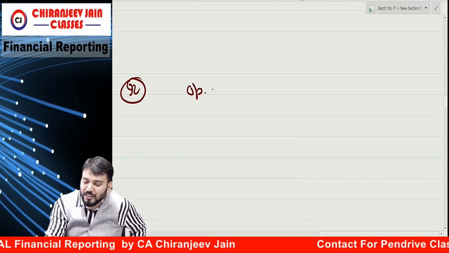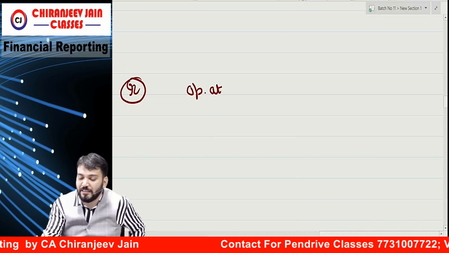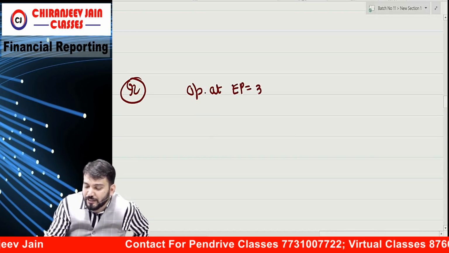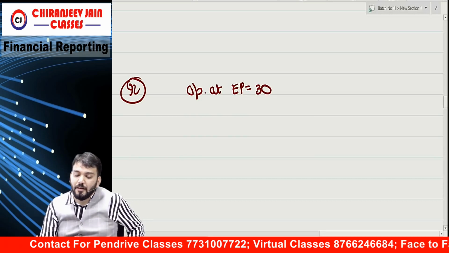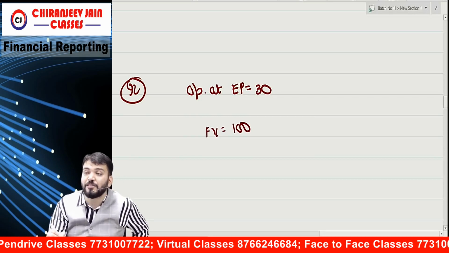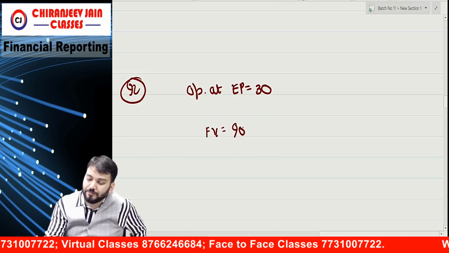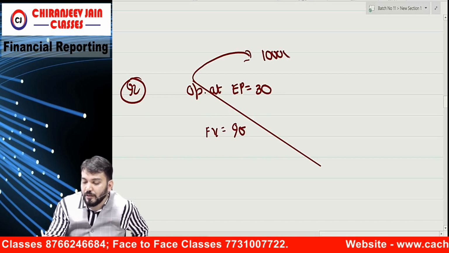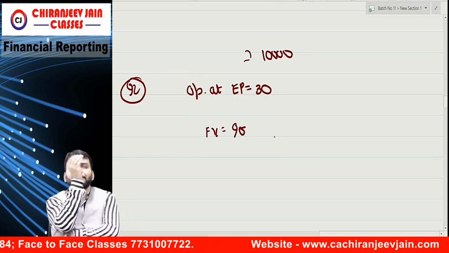Now suppose options will be issued equity shares at an exercise price of rupees 30, and the current fair value of shares is suppose 90. And the number of options granted is 10,000. Just try to understand what I'm saying.